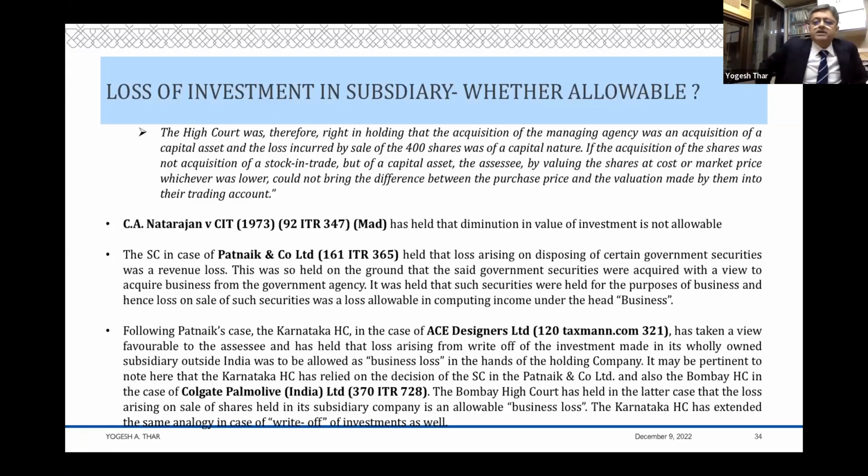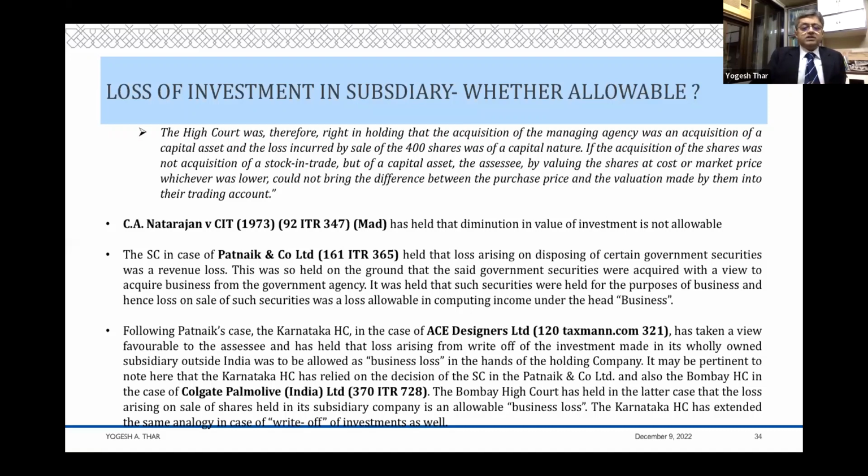So whether the loss is business or capital will depend upon whether it is holding a stock in trade or a capital asset. But merely on diminution in value of investments, no loss is allowable. If it is stock in trade, yes, diminution in value will be allowed because stock has to be valued at cost or market value, whichever is lower. But if it is held as a capital asset, then that diminution is not allowable. So this is another principle.